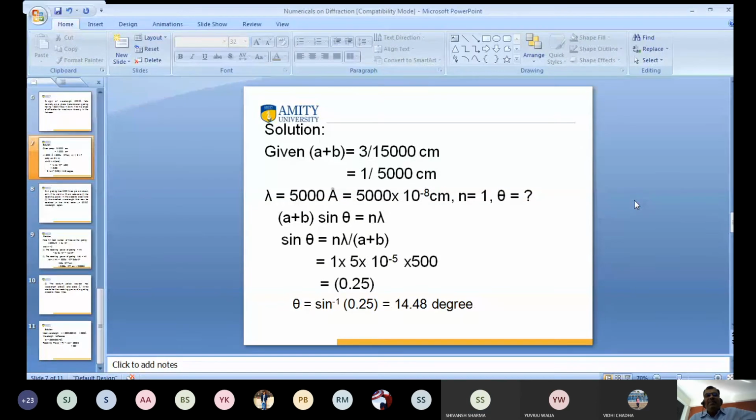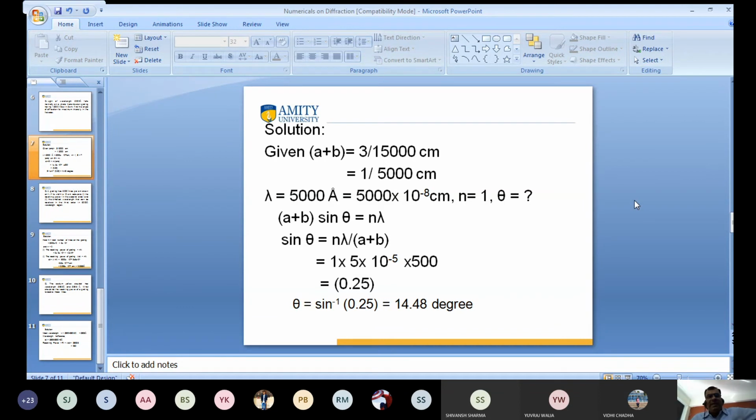A plus B is given. What is A plus B? A plus B means 3 centimeter divided by 15,000 lines. So what is the answer? 1 upon 5,000.